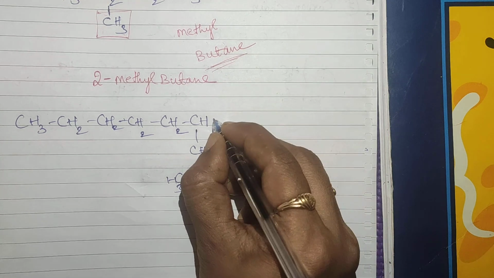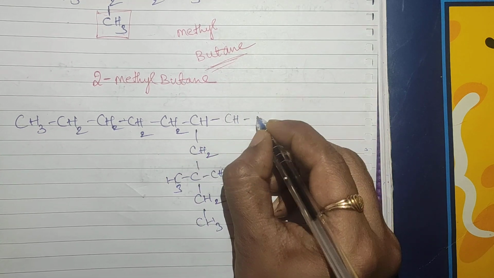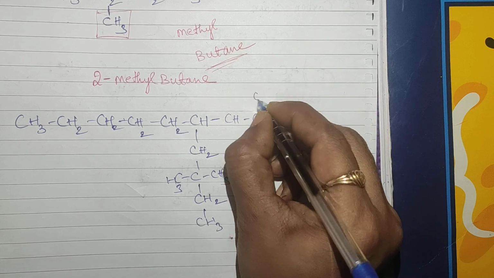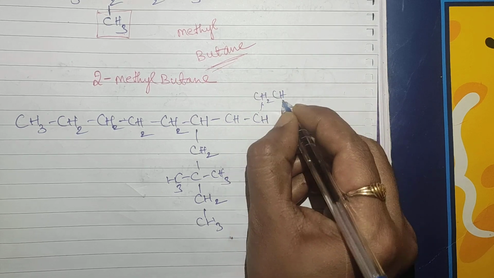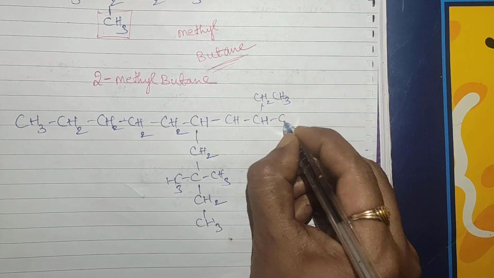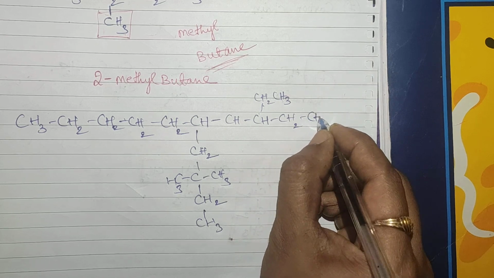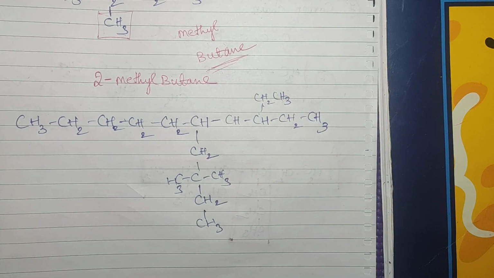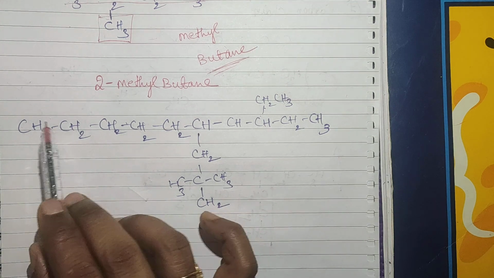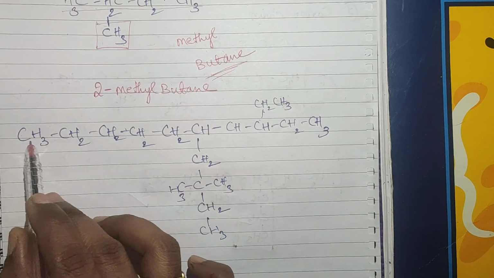See here, it has more number of branches. CH2 ethyl group we have to take here, then CH2 CH3. For this compound now we will give the numbers. First, what is the first rule? We have to select the parent chain, right? First I am going to choose this one.